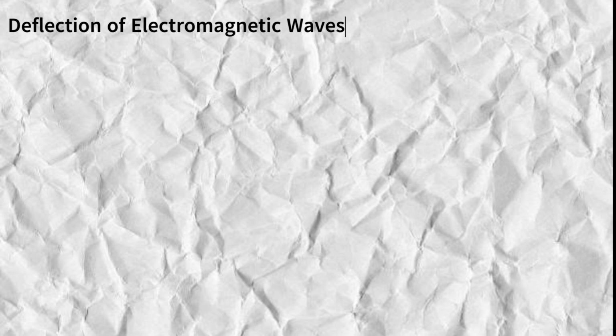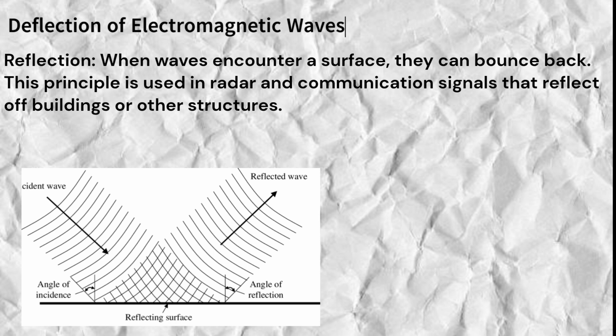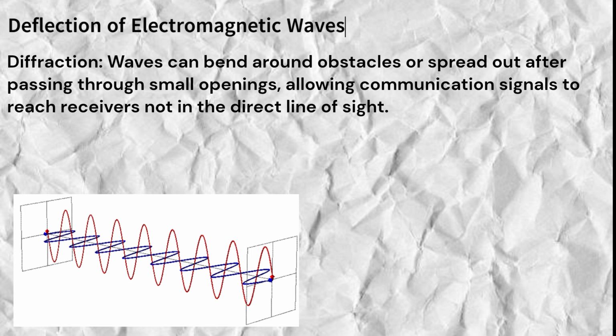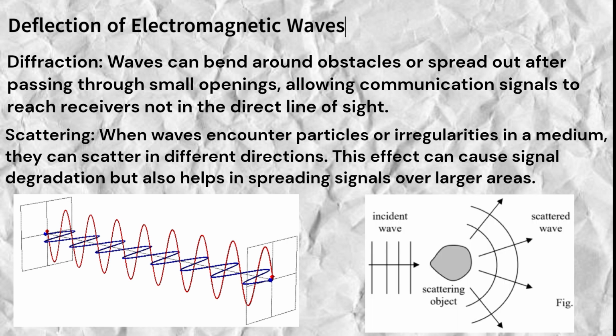But can these waves be deflected or changed in any way? Electromagnetic waves can be deflected by several factors. They can be reflected when they hit a surface, like how radar waves bounce off objects. They can also be refracted or bent when they pass from one medium to another, like from air to water. Additionally, they can be diffracted, which means they bend around obstacles or spread out after passing through small openings. Lastly, they can be scattered when they encounter particles or irregularities in a medium.